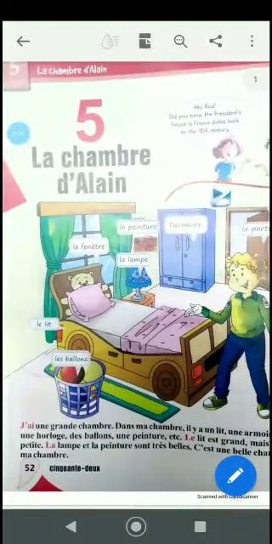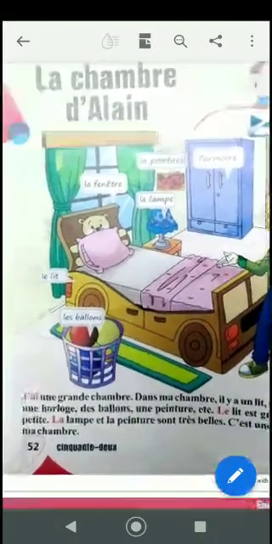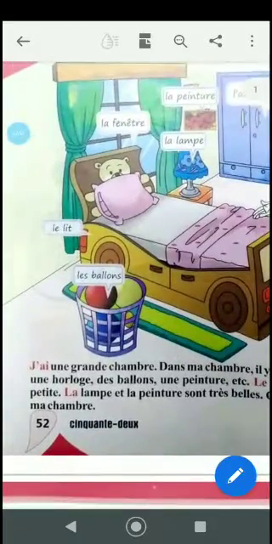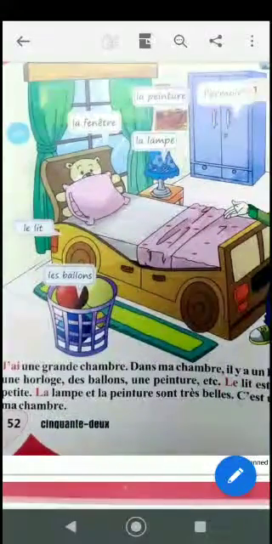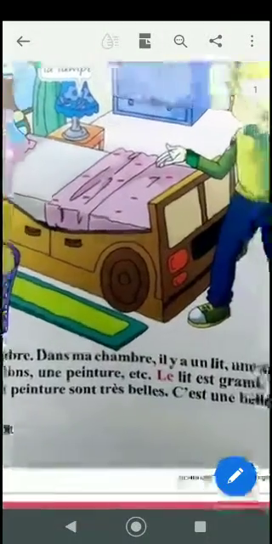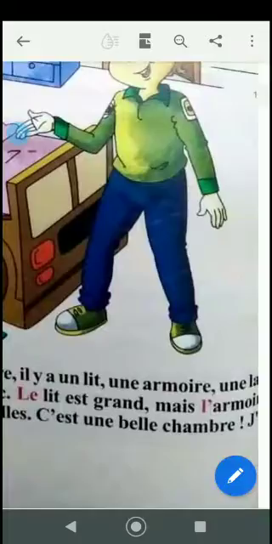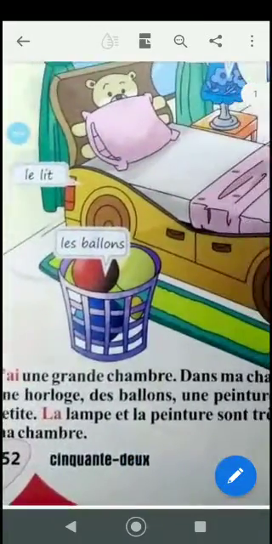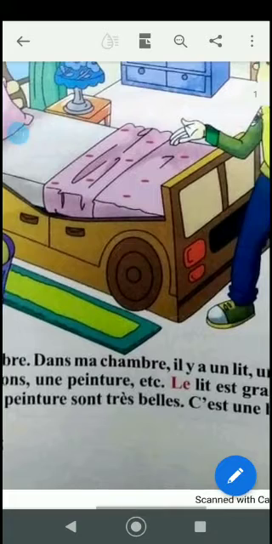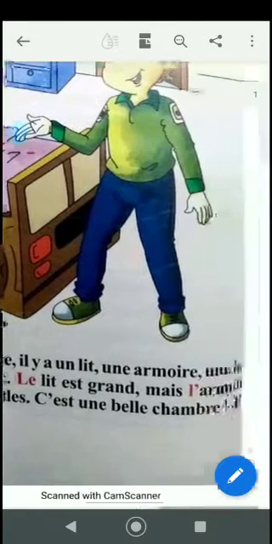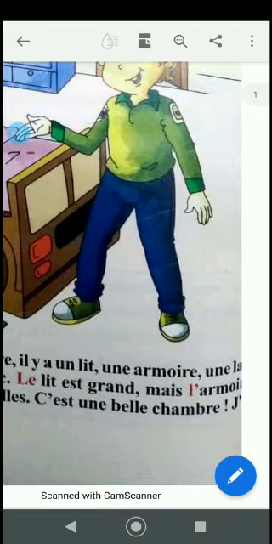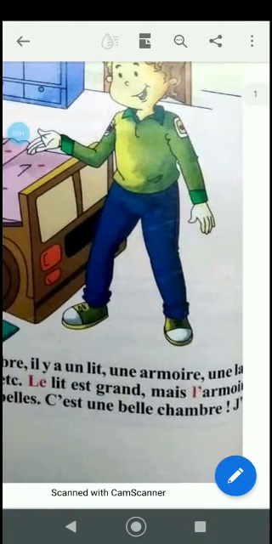La chambre d'Ella means the room of Ella. J'ai une grande chambre. I have a big room. Okay, chambre is also said as a bedroom. Dans ma chambre, il y a un lit, une armoire, une horloge, des ballons, une peinture, etc. Now in my room, il y a un lit means there is a bed. Lit is masculine, so they have made use of the indefinite article because he is not being specific about that object. He is just describing it. He is just saying that I have a bed.